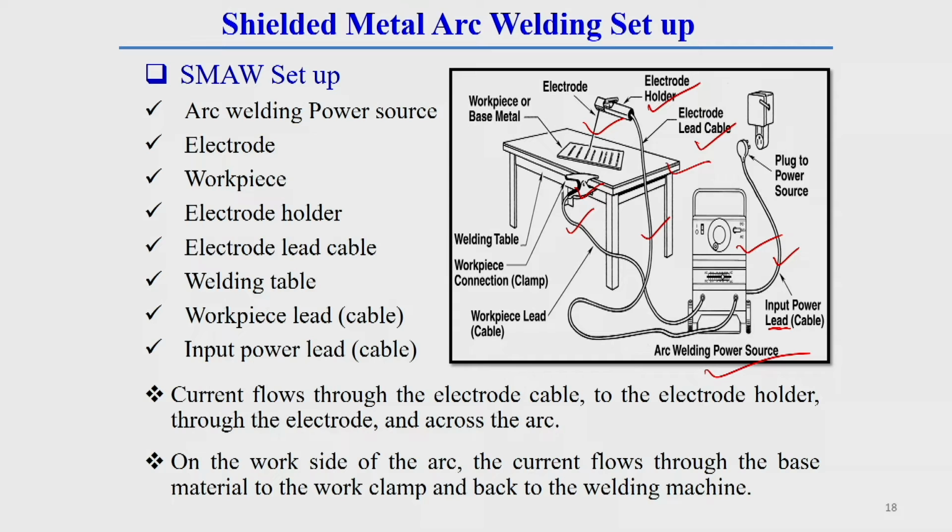Current conducts from the electrode lead cable to the electrode holder, then to the electrode and then the workpiece, and from the workpiece it comes to the clamp, then to the workpiece cable, and returns back to the power source. This way the circuit is completed.